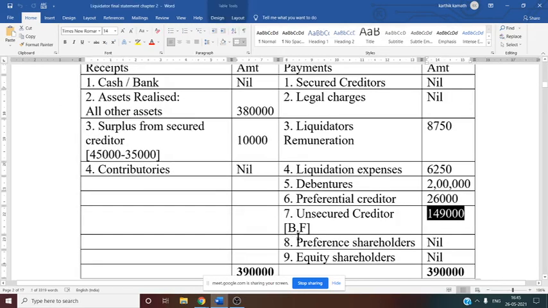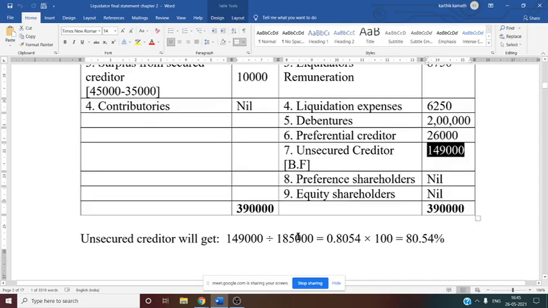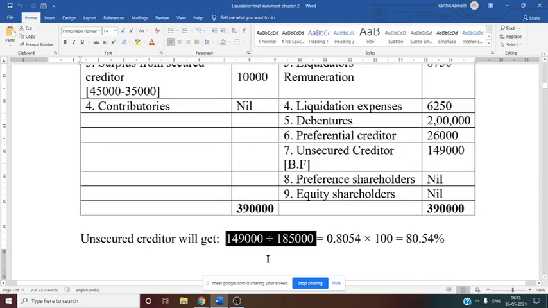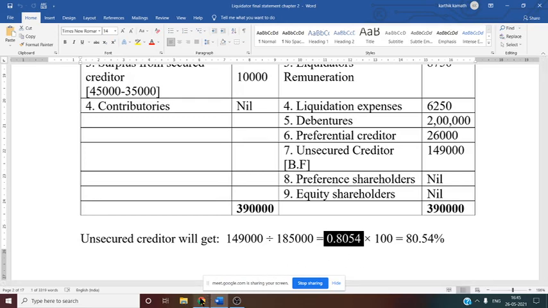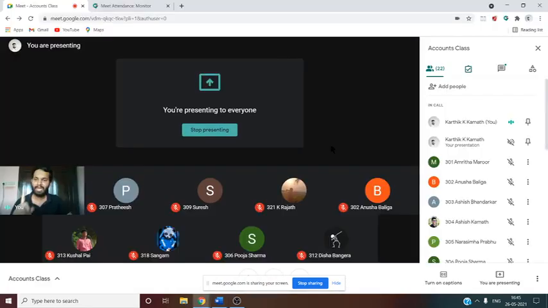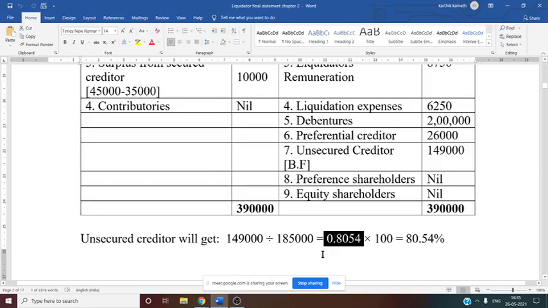So here proportionate payment is made to the unsecured creditor. That is why 1,49,000 divided by the original amount 1,85,000. So you will get 0.8054. So it is clearly understood, for every 1 rupee unsecured creditor will get 0.80 paisa, or in terms of percentage also you can express 0.8054 into 100, that is 80.54%. So this is how you are going to solve this problem.